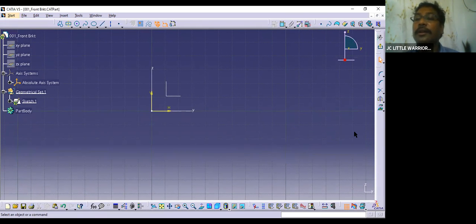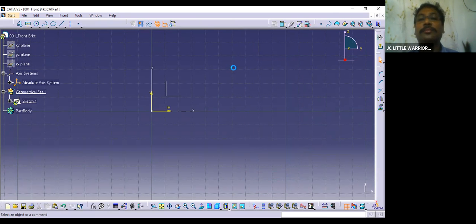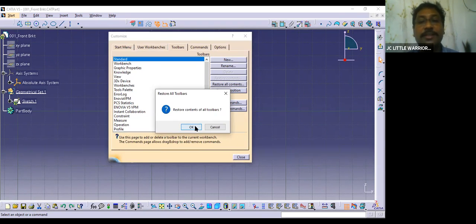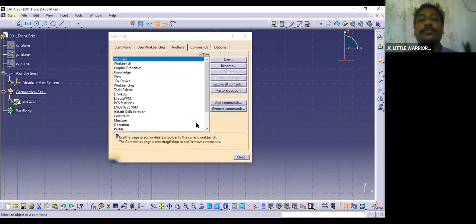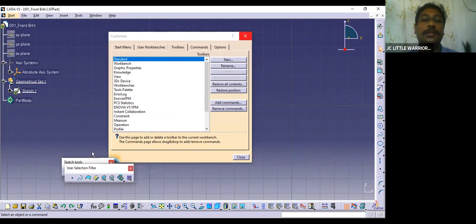And now this is the sketcher. You can see what all options are available here. The first thing you have to do is right click and say customize, then toolbars, then restore all content, say yes, restore position, say okay, then close it.